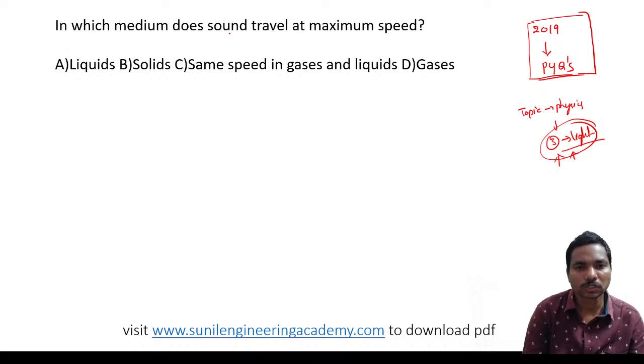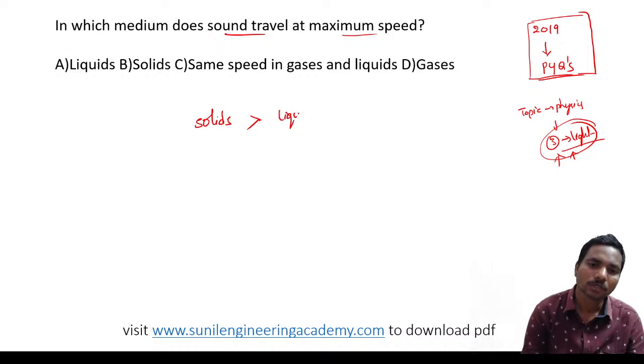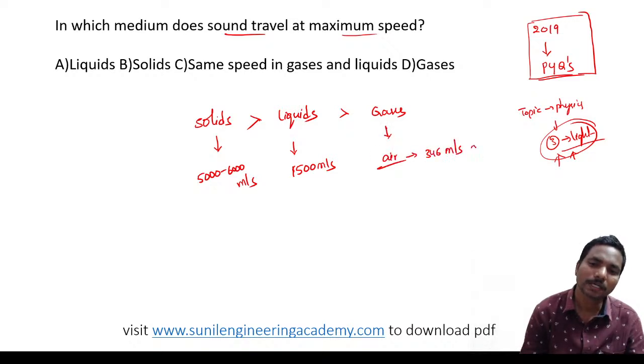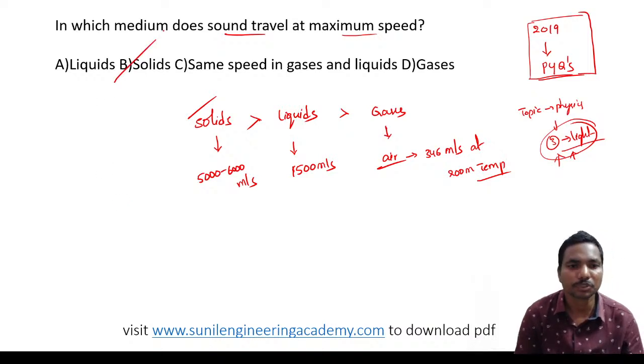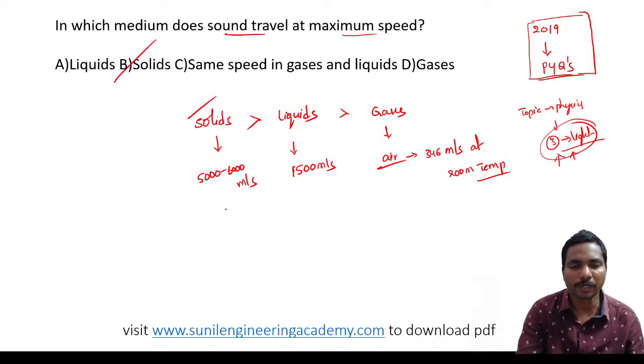Sound travels at maximum speed in case of solids, especially in aluminium. After that, we have liquids, in the order of 1500 meter per second. In case of solids, 5000 to 6000 meter per second. In case of gases, it is very less. If you consider air, 346 meter per second at room temperature. So in solids it is very high. So the answer is option B. So coming to the next question.